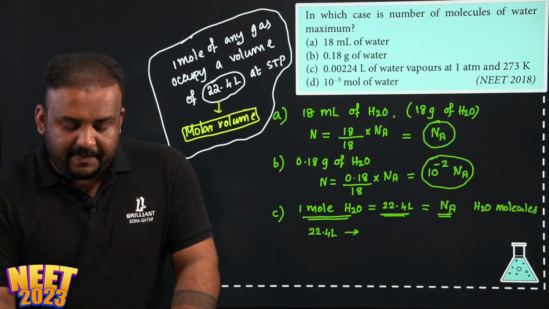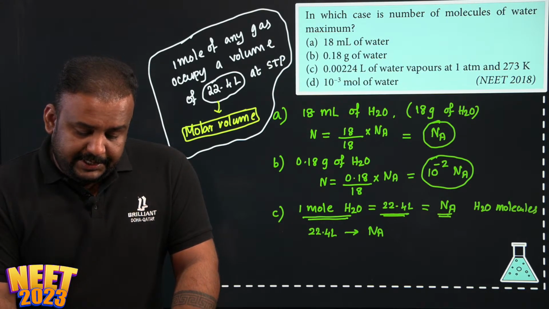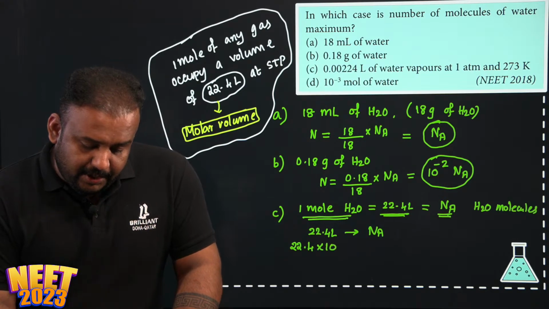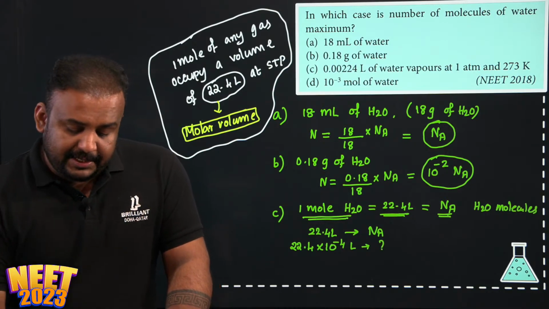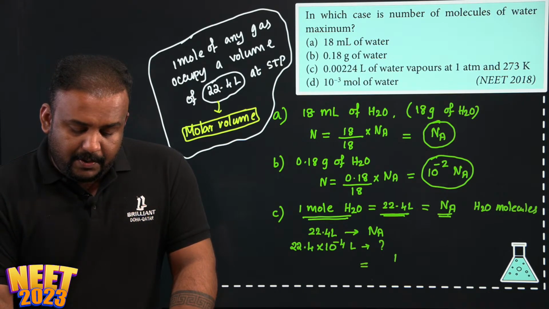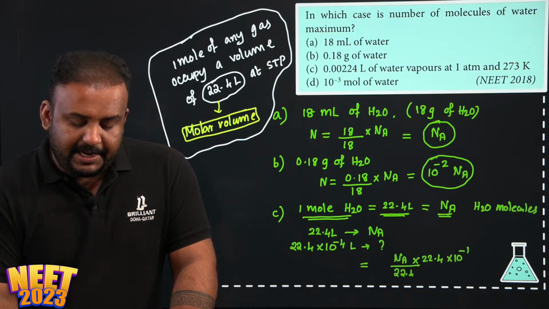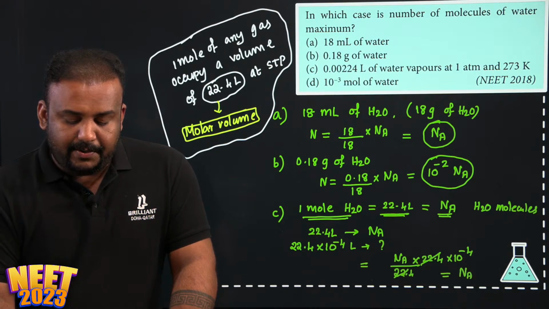Correct? So we can write like this. 22.4 liter will have Avogadro number. You agree? So 0.00224, I can write it as 22.4 into 10 to the power minus 4 liter. How much will that have? That is the question. It will be equal to Avogadro number divided by 22.4, into 22.4 into 10 raised to minus 4. So how many molecules will be there? That will be Avogadro number into 10 raised to minus 4.